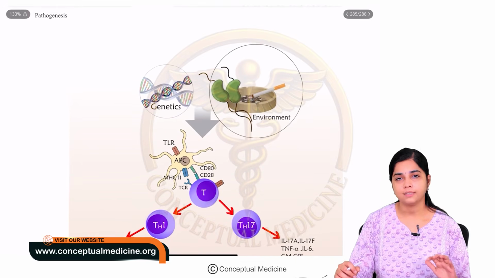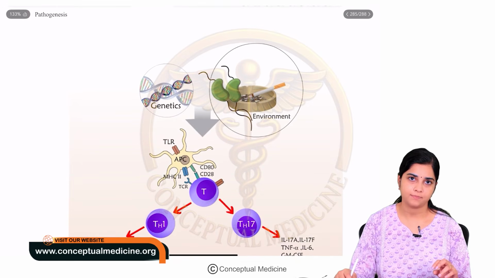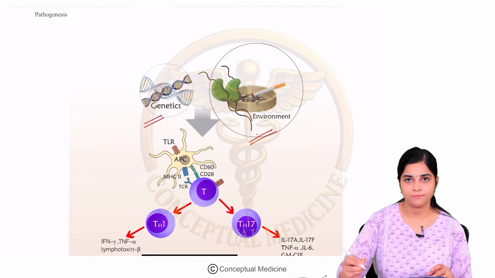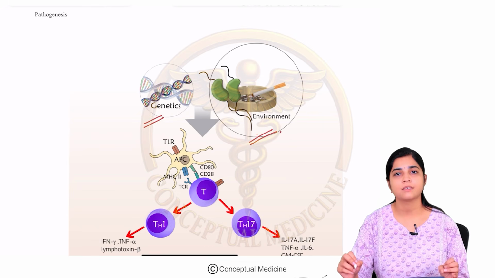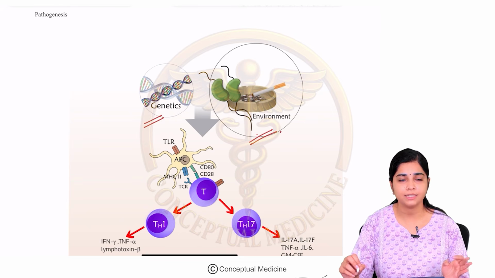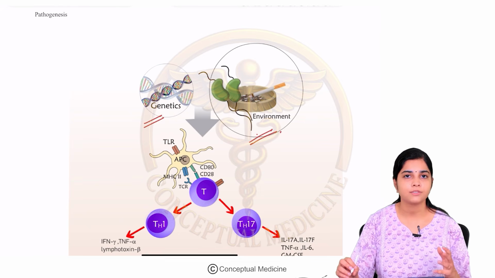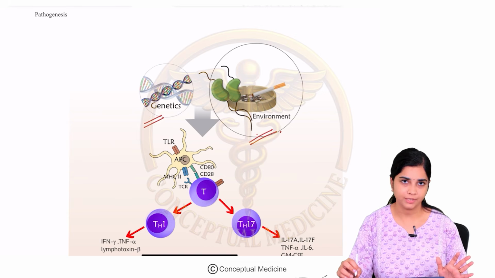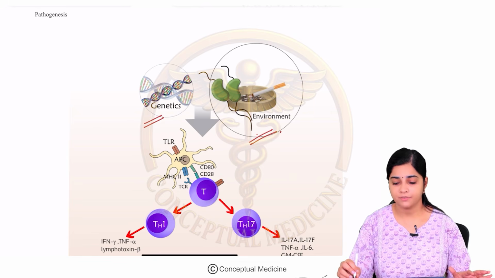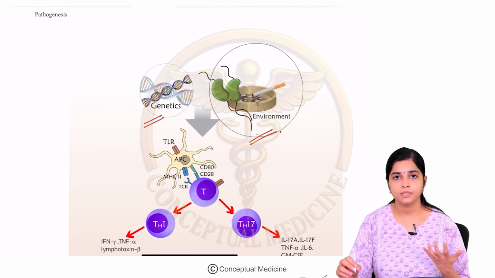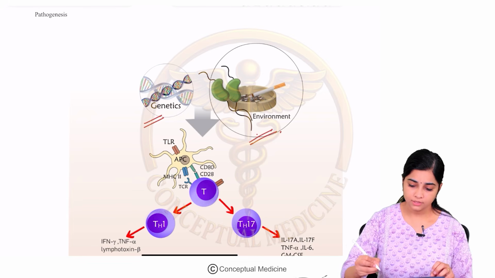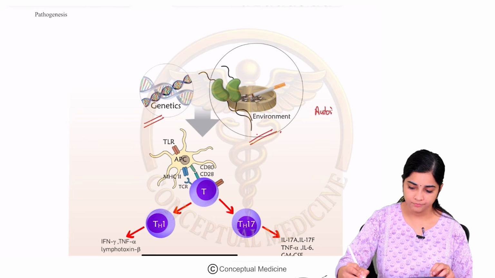Now let us look at the pathogenesis of rheumatoid arthritis. We have understood that there are certain genetic as well as environmental risk factors. Environmental risk factors: smoking, Porphyromonas gingivalis as a bacterium, and certain viruses. Genetic risk factors: the third hypervariable region, and PADI4 predominantly, including PTPN22. Once the genetic and environmental risk factors are activated in a patient with a predisposition to rheumatoid arthritis, this results in autoimmunity.